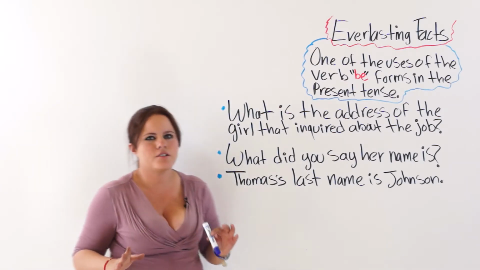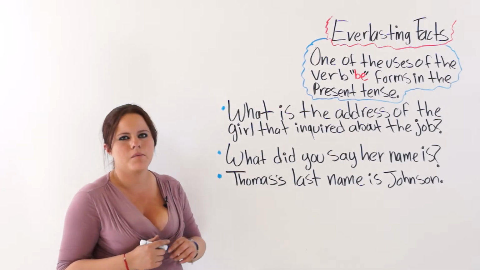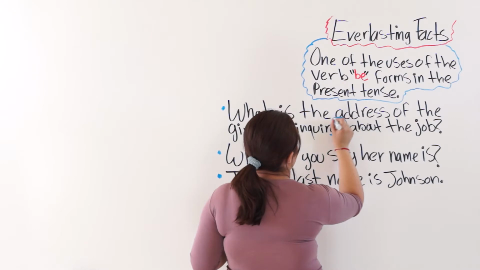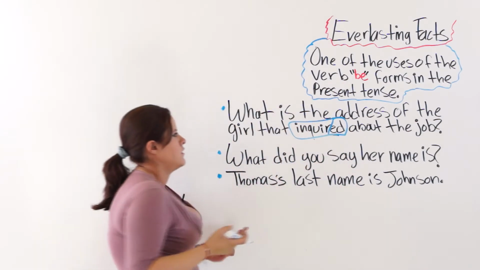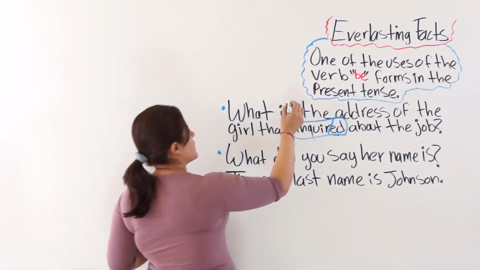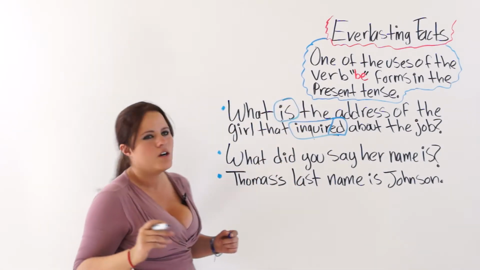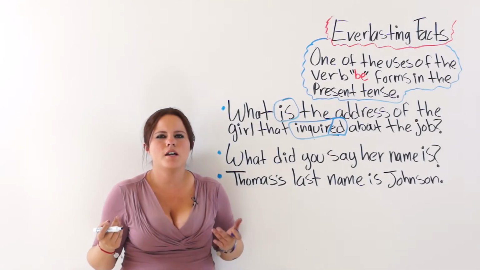The first one says, what is the address of the girl that inquired about the job? Even though it is in the same sentence with a past tense verb, inquired, this will go in the present tense. Not what was the address of the girl that inquired about the job. Why?